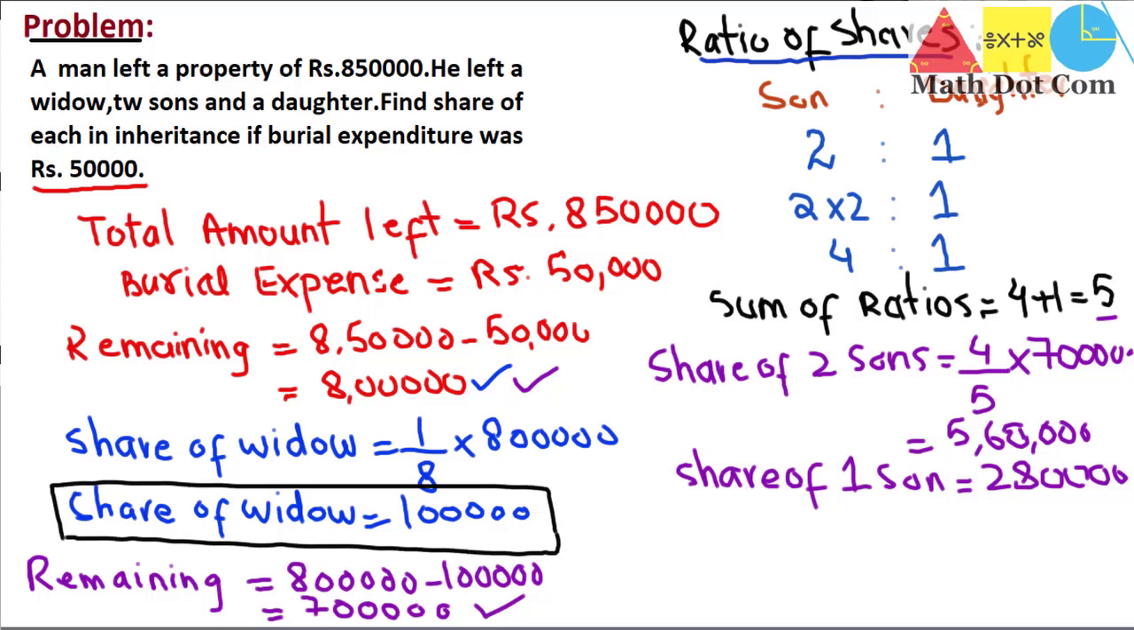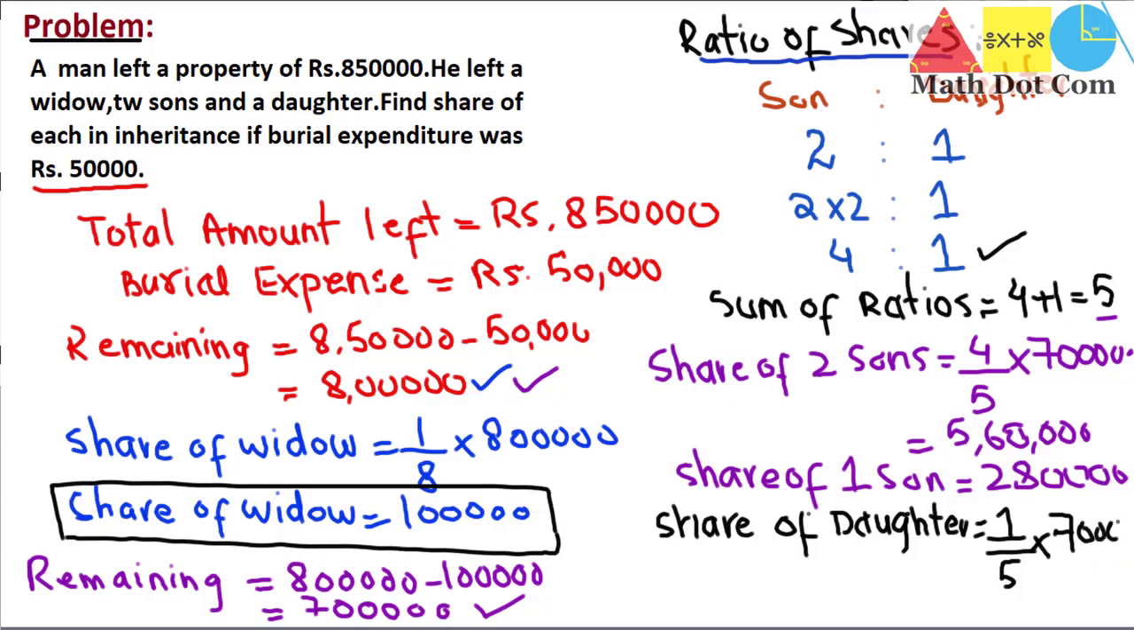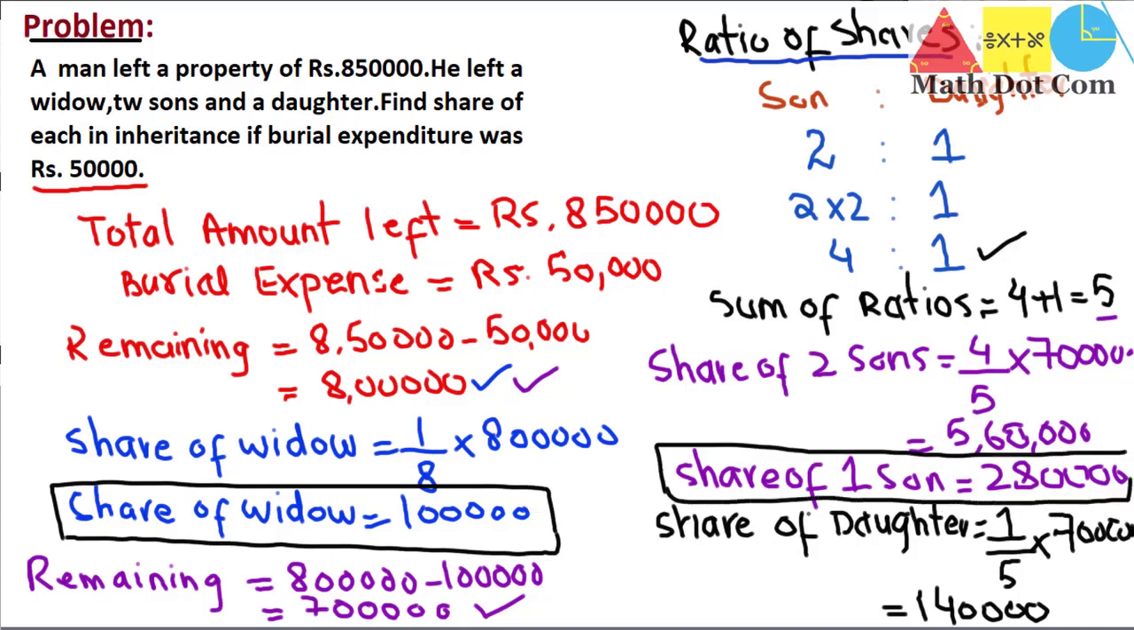Now we will find the share of the daughter. As the daughter is 1, we just need to find the share of that daughter. In the ratio of shares, the share of the daughter was 1. So 1 divided by the sum of the ratios, that is 5, multiplied by 7 lakh. So what we will get is the share of the daughter, that is 1,40,000. So we have found the share of the widow, the share of 1 son, and the share of the daughter as well.